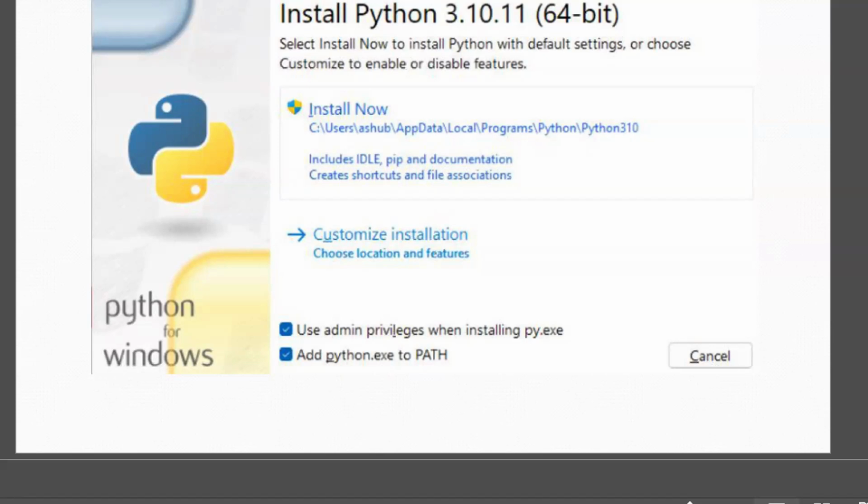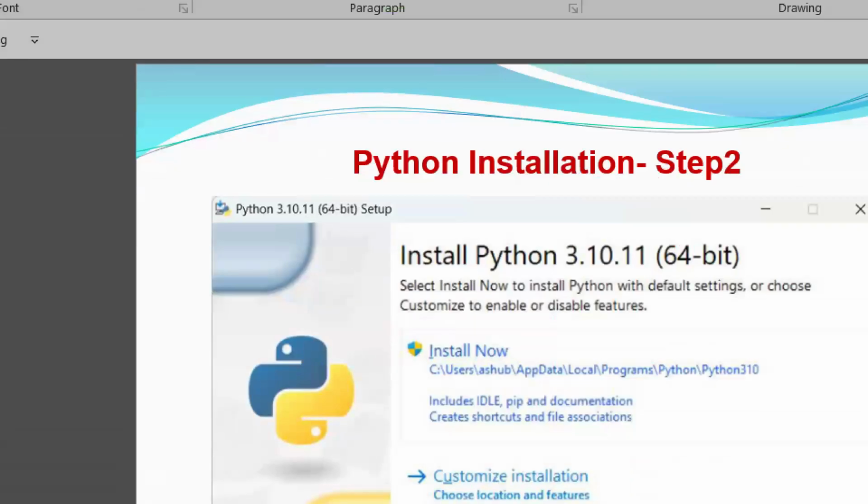So that's why here you have to make the check mark for this. You have to take the admin permissions at the time of installation, so admin can accept the installation. Otherwise, it will not install. If you don't choose this one, you cannot install the Python software in your laptops. That is the first option. Choose it compulsory. Next option is what? Tell me.